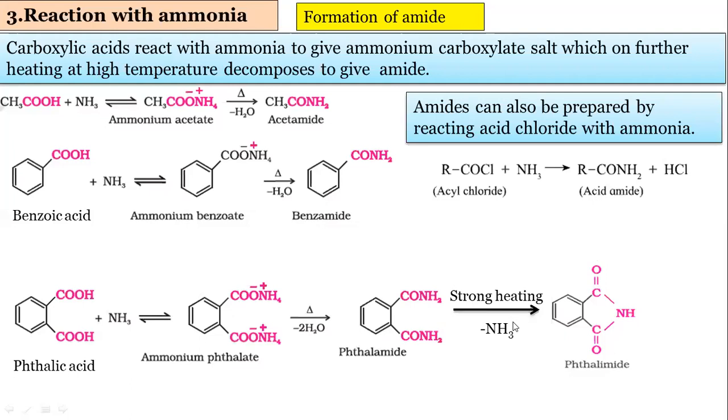This phthalimide is obtained when strongly heated. See here, this is phthalimide, in which the water molecules and ammonia are removed. This phthalimide is required for one important reaction, and the name of that reaction is Gabriel phthalimide synthesis, which is in chapter number 13. So in chapter number 13, directly we will start from this one, phthalimide. But how this phthalimide is prepared, you must know these things.